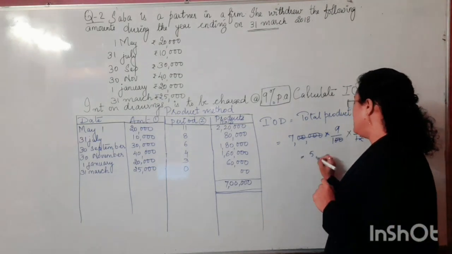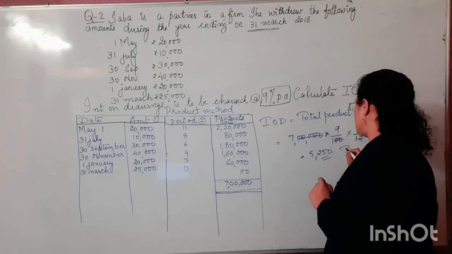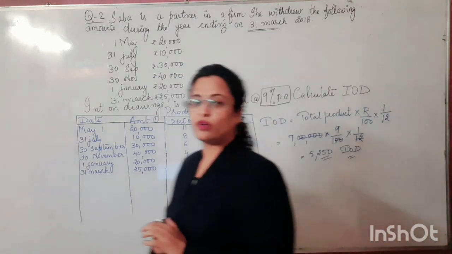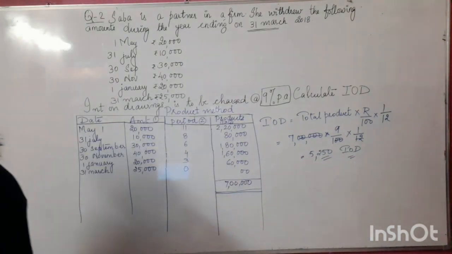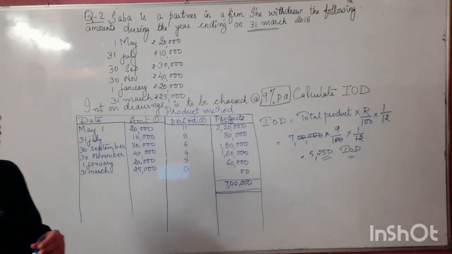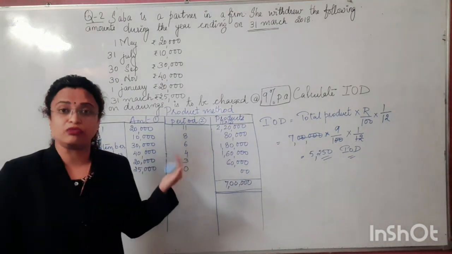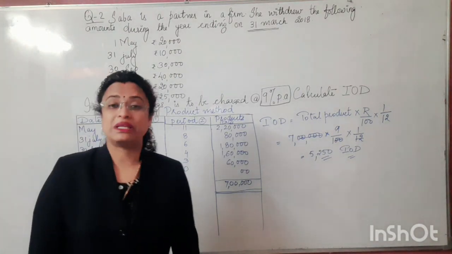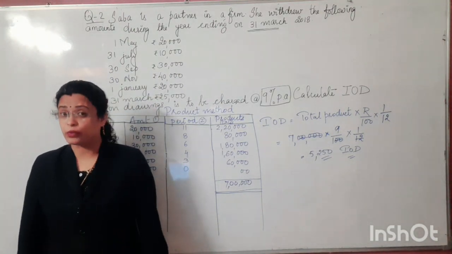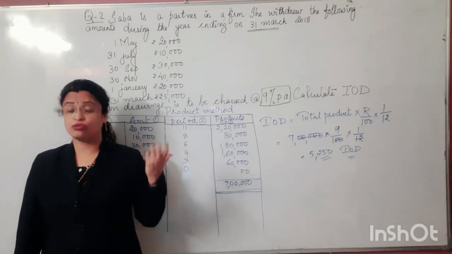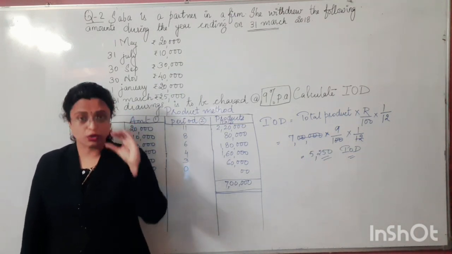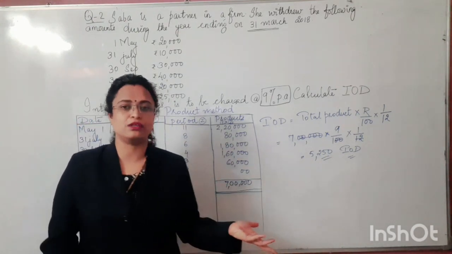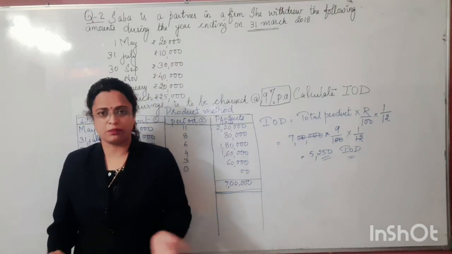Even if you solve, you are going to get the interest on drawings in this situation as 5,250. The same as what we got in the case of the simple method. So whether you follow the product method or the simple method, it will give you the same answer. But you need to choose which method is short and simple for you, unless the question mentions otherwise. You choose the easiest and the short way. And if the question specifies to calculate it using the product method or the simple method, then there is no way out. You are supposed to opt for that particular method.